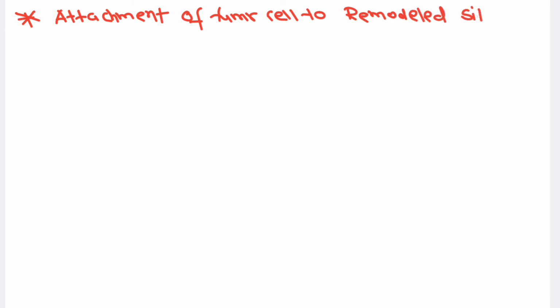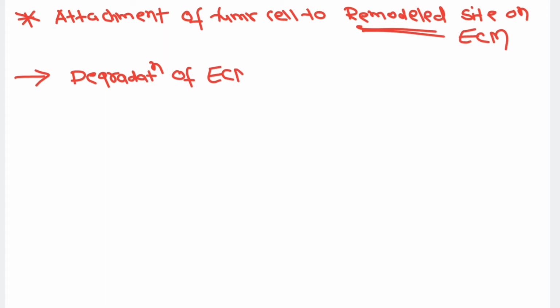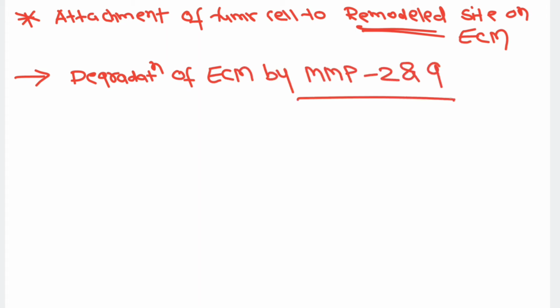Now after degradation of the extracellular matrix, there will be attachment of the tumor cell to the remodeled site on the extracellular matrix. Now how is this site generated? That particularly occurs by degradation of the extracellular matrix by matrix metalloproteinase 2 and 9.